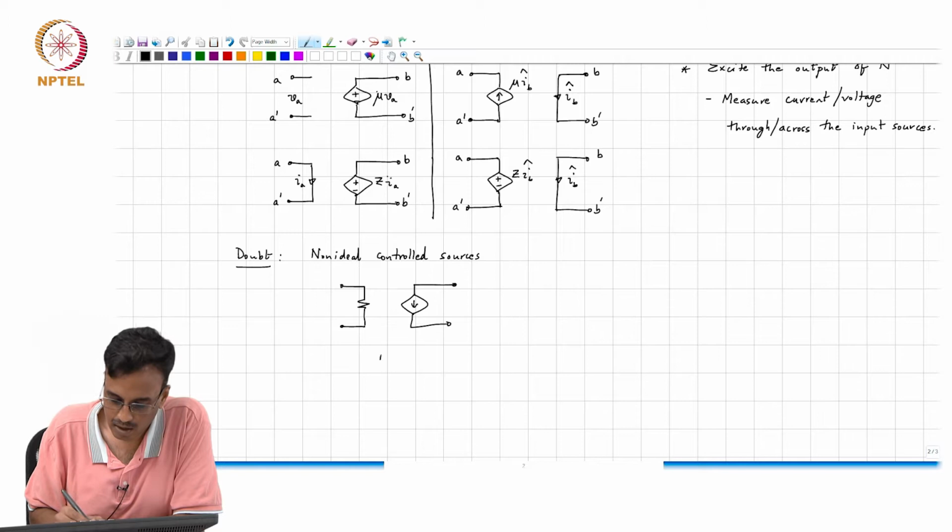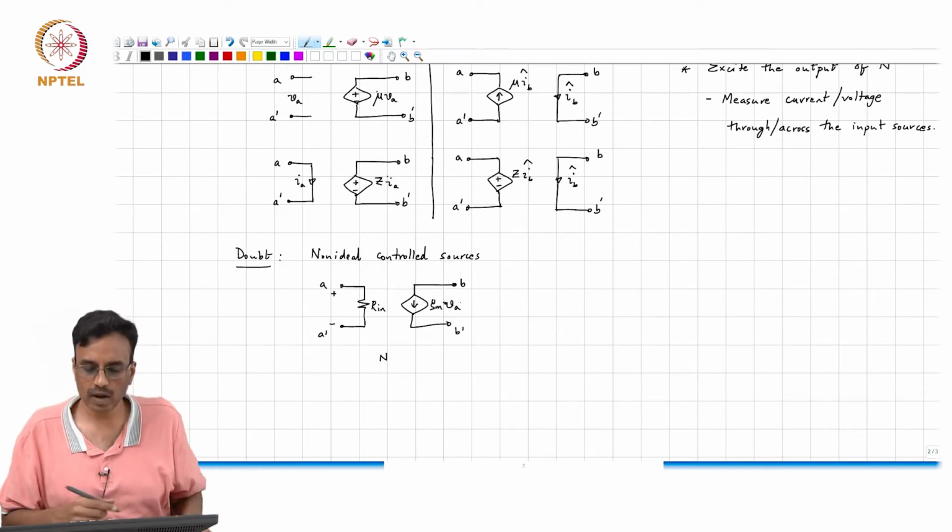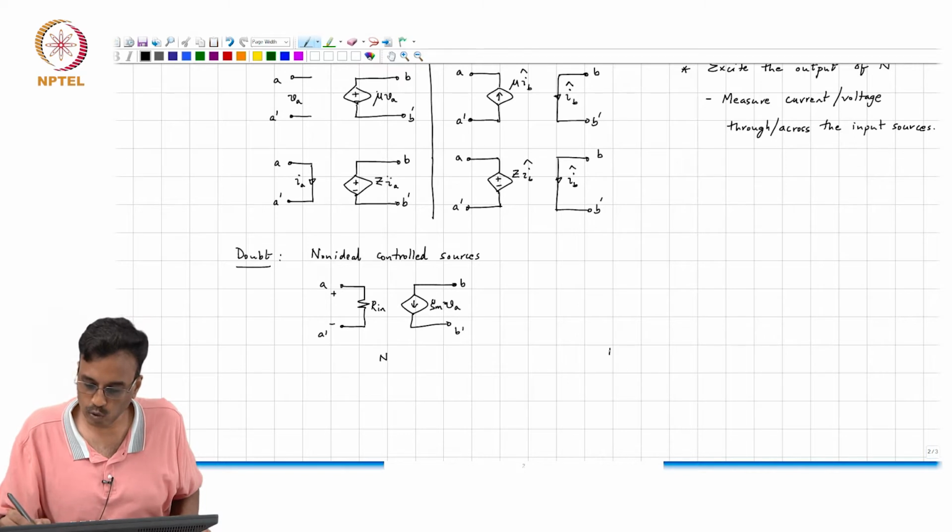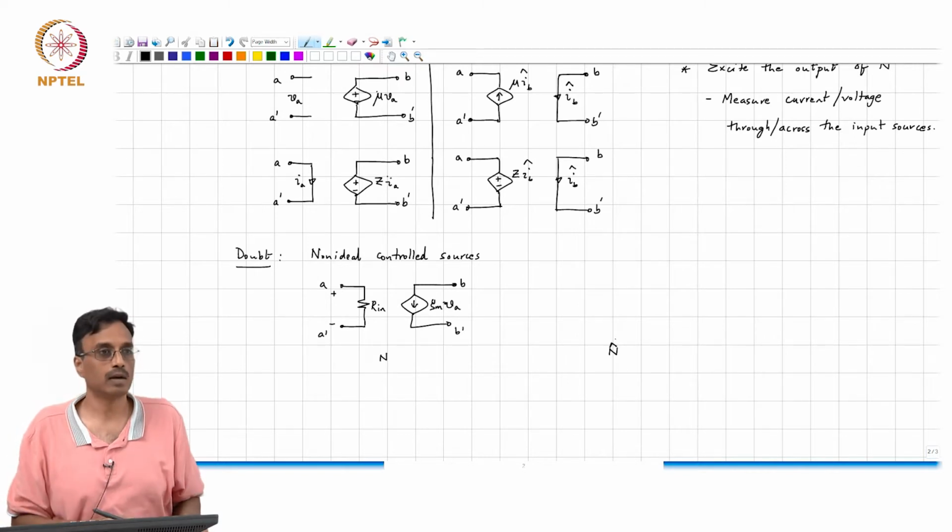So this is N. Let's call this Rin. This is A, this is A prime, B prime, Gm, B. Okay. So any comments on what I should do in the inter-reciprocal network?